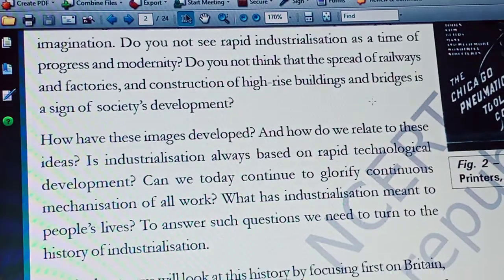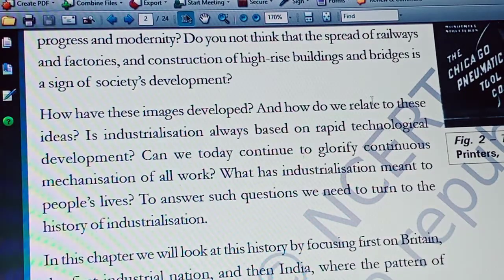And moreover, this lesson is mostly focused on industrial development in Britain, because it is the first industrialized country in the world. So that's why we say that England was the workshop of the world.